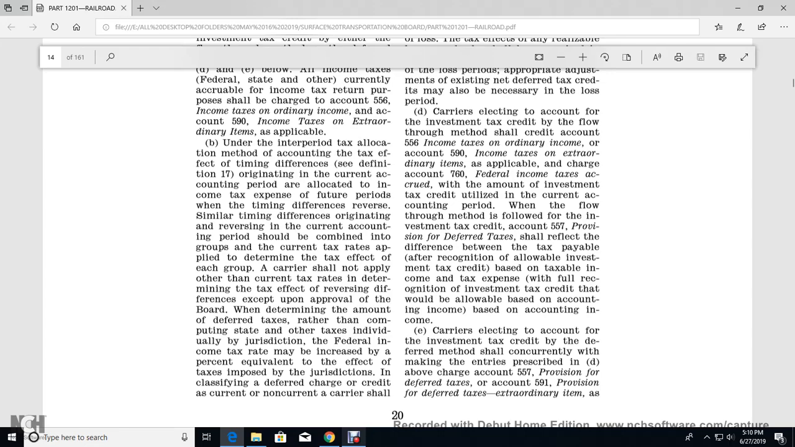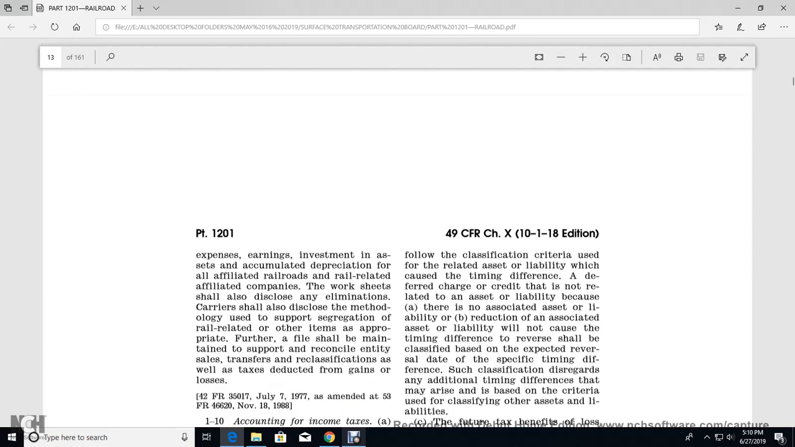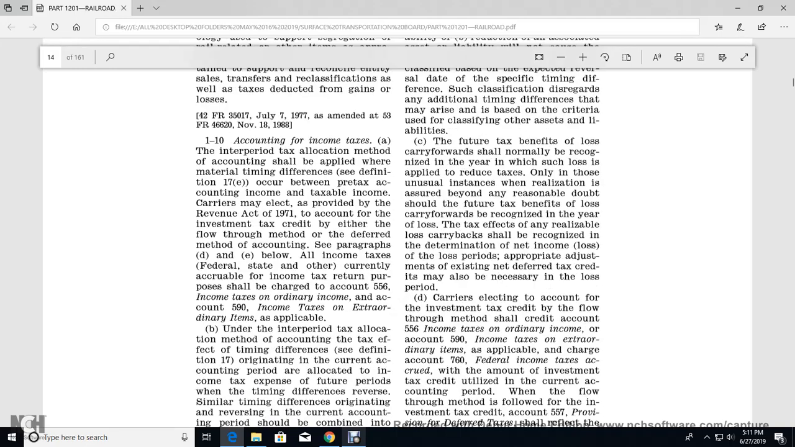the jurisdiction. In classifying the deferred charge and credit as current or non-current, carriers shall follow the classification criteria related to the asset or liability covered by the time difference. A deferred charge or credit that does not relate to an asset or liability, because A, there is no associated asset or liability, or B, the reduction of the associated asset or liability does not cover the time difference, shall be classified based on the expected reversal date of the specified time difference, disregarding any additional time difference that may arise, based on the criteria for classifying other than liabilities.